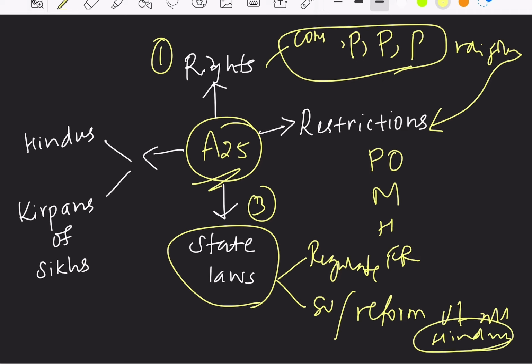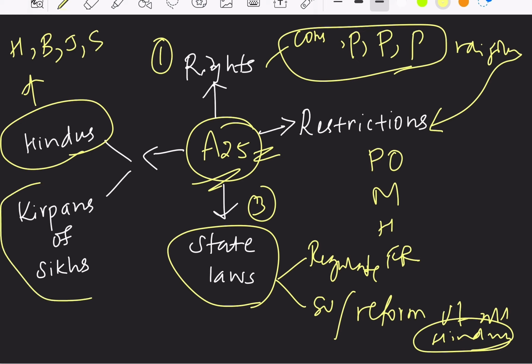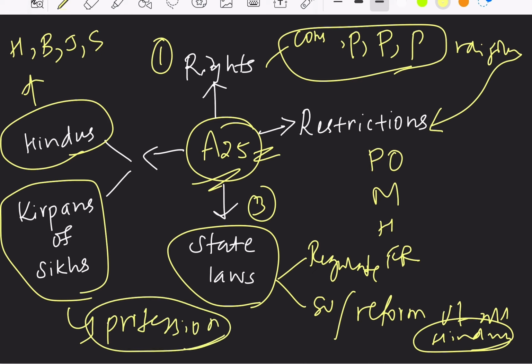When we refer to Hindus with reference to Article 25, here Hindus includes not just the Hindu religion but also Buddhists, Jains and Sikhs. And also you must understand here the Kirpan of Sikhs is like profession of the Sikh religion. Profession is nothing but you are declaring openly about that particular religion. So this is about Article 25 and the 4 points about this Article 25.